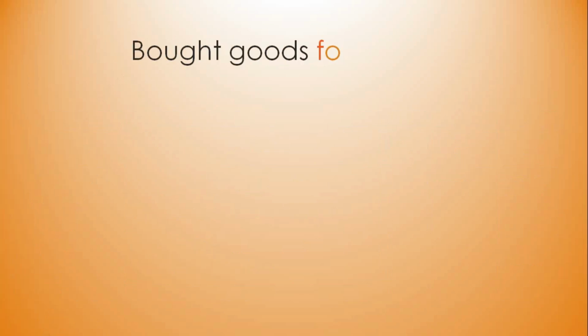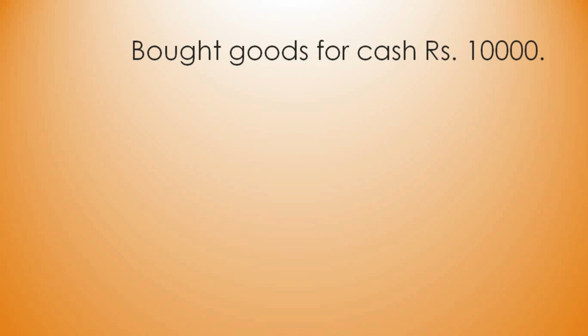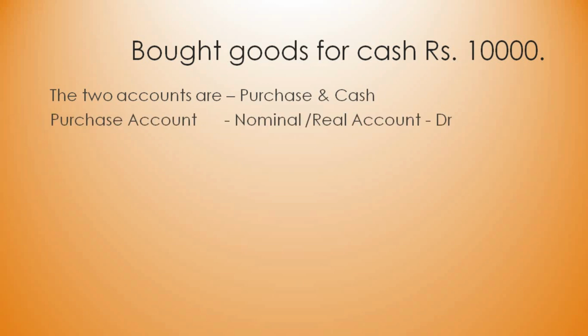So the next statement, bought goods for cash rupees 10,000. Bought goods is called as purchase. So one account is purchase account, the other account will be cash account. So next, in order to identify which should be debited and which should be credited, we have to find what type of account it is. Purchase account is nominal account, or you can also say it is real account. Why is it nominal? Because purchase is an expense of the company, you can say it is nominal.